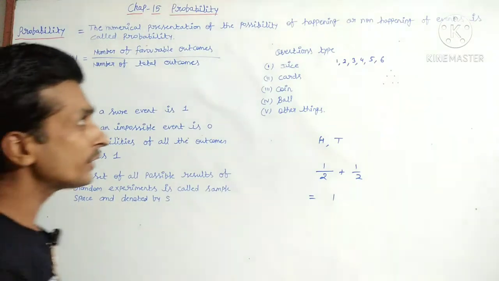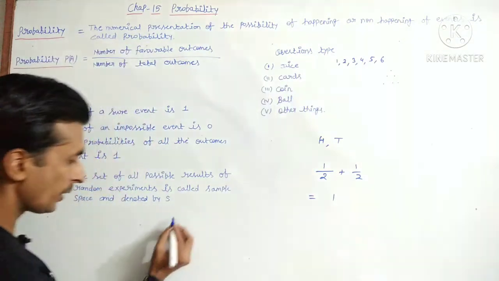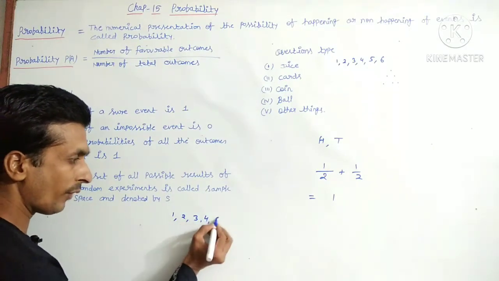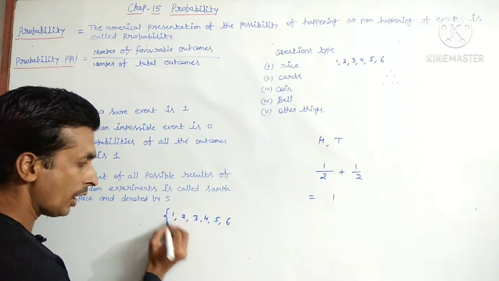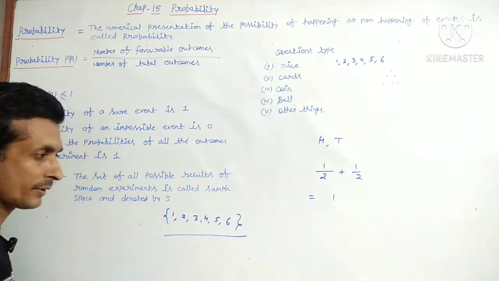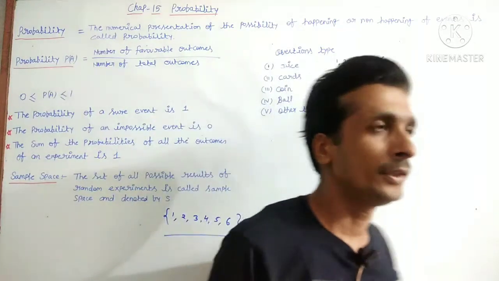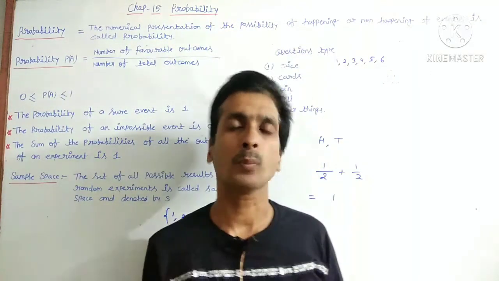So there are only 6 in the sample space of a dice. Possible sample space: 1 comes, 2 comes, 3 comes, 4, 5 and 6. So how many are there in the sample space here? 6. So there are 6. So number of total outcomes here is 6. So this is the concept of probability.